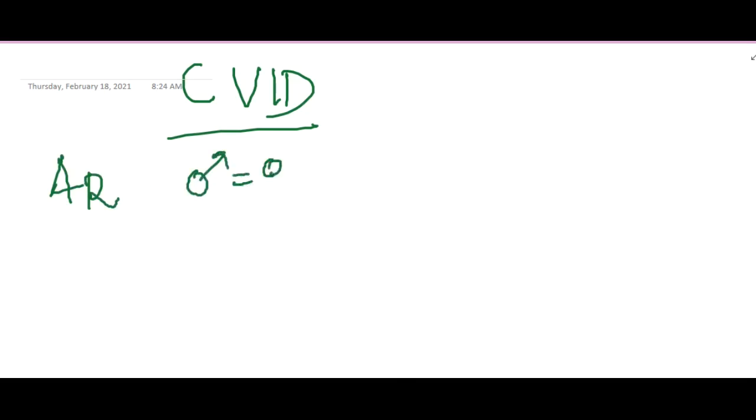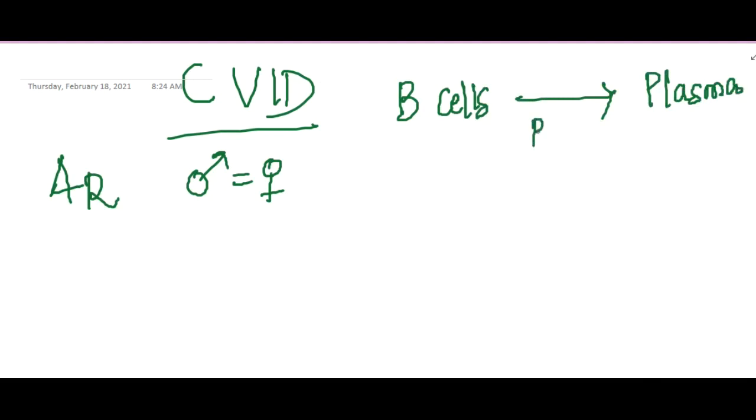CVID, that is common variable immunodeficiency. This common variable immunodeficiency is an autosomal recessive disorder which is seen both in males and females. In common variable immunodeficiency, normally for conversion of B cells to plasma cells, we require the BAFF gene. When the BAFF gene is there, it will convert the B cells to plasma cells, and as a result these plasma cells will later produce immunoglobulins, right?